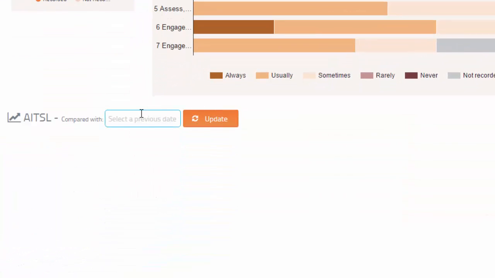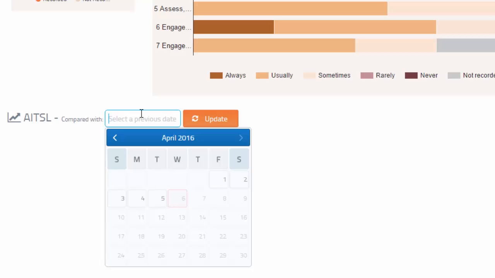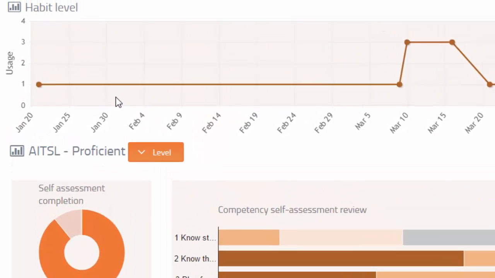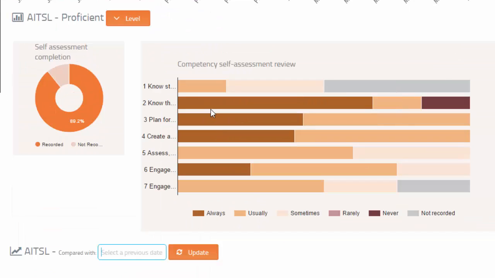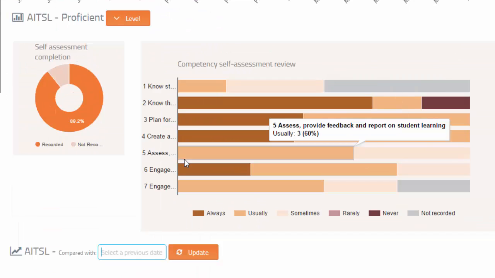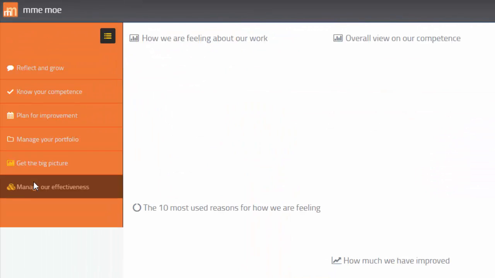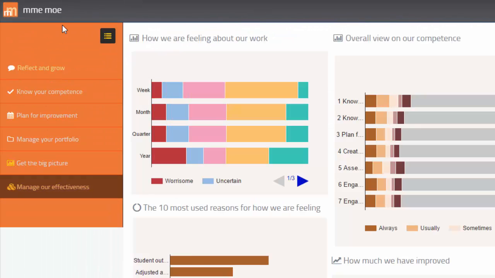Teachers can also select a date and see what changes occurred over time in relation to their progress. In this way, the teacher sees their habit of reflection forming over time. They understand very quickly the areas for which they are strong and areas where they could seek help and improve further. Managing our effectiveness. Remember, that's the mo part.